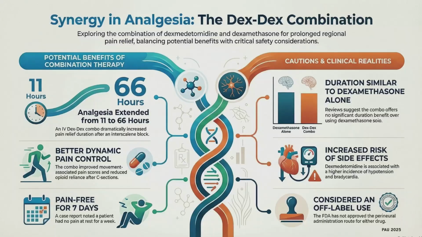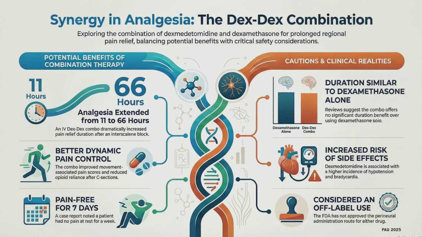In order to prolong the blockade, the next step is mixing 1 or 2 adjuvants along with the local anesthetic to prolong the duration of motor as well as sensory blockade. There are several studies of dexamethasone with dexmedetomidine intravenously. There are some clinical case reports that it has extended the duration by 66 hours or 7 days, but it's not been proven in RCTs or meta-analyses. Recent studies have shown that the duration of sensory as well as motor blockade is prolonged only up to the duration of the dexamethasone that's being used to prolong the blockade.